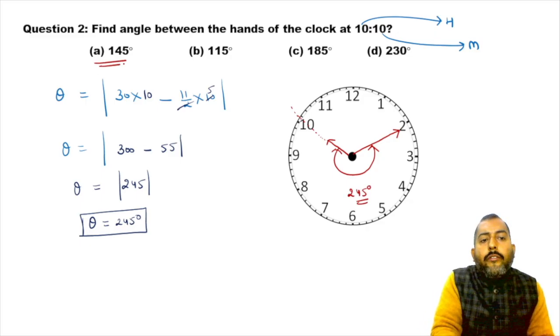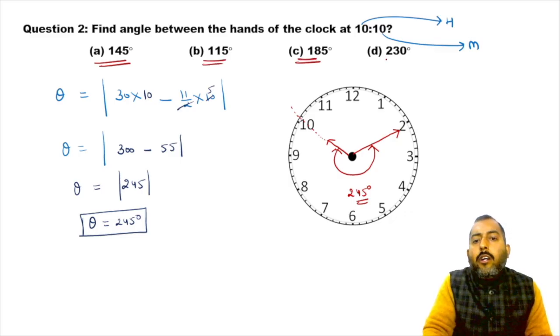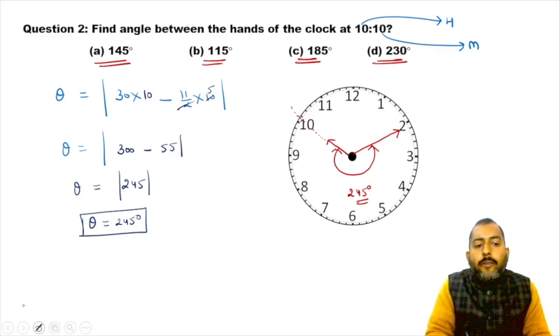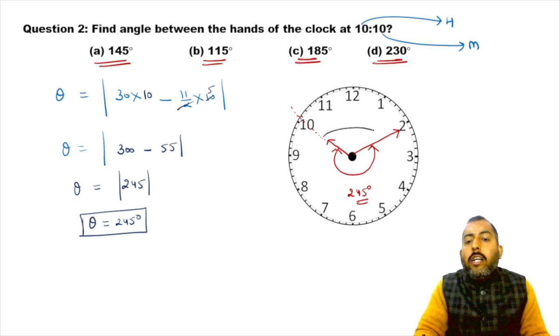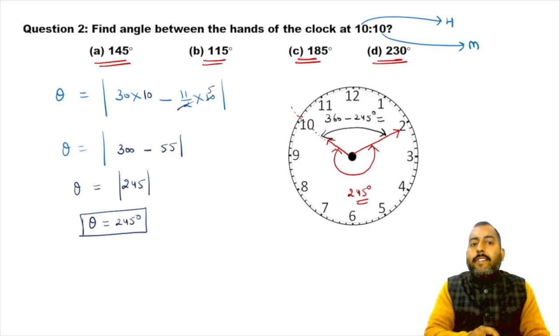But 245 is not present in the option. So what are you guys gonna do? Calculate the other part. Simply subtract 245 from 360.